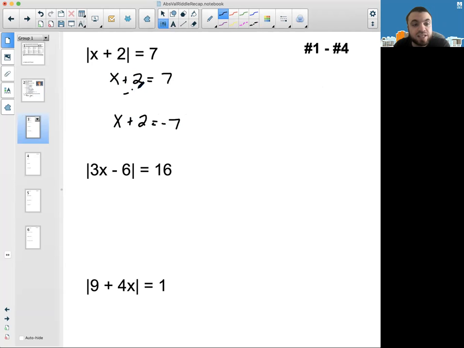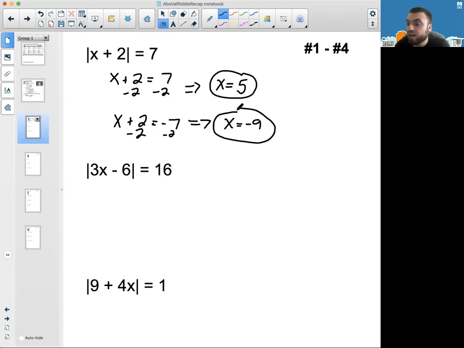What I really like about this is that actually getting x alone is the same in both steps. You're going to minus 2 and minus 2. I love that. So 7 minus 2 gives me a solution of x equals 5. And here you're going to have x equals negative 9. And remember, how you're going to know you're right, ultimately, is you take the number, you plug it back in, and both sides of the equation are equal. Do be aware that the order here might be slightly different than the order in the worksheet, but the order of the 2 numbers doesn't matter. So here we have 5 and negative 9, and in the worksheet that is associated with EI.